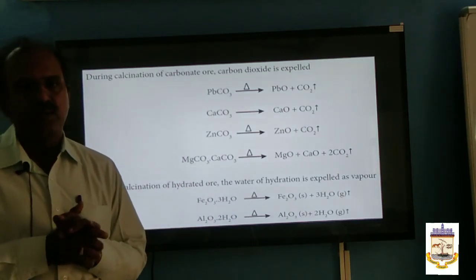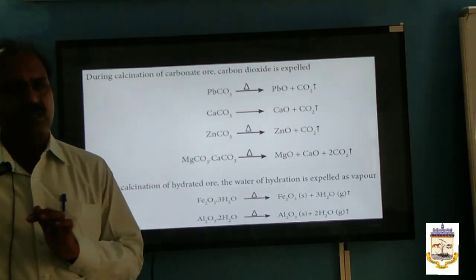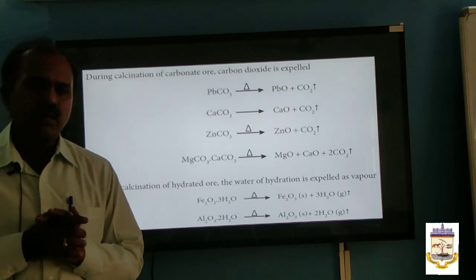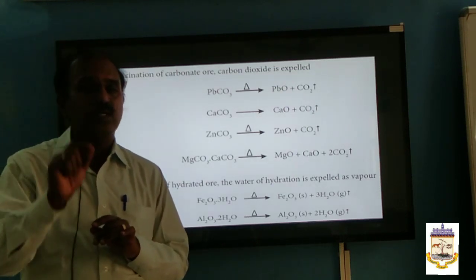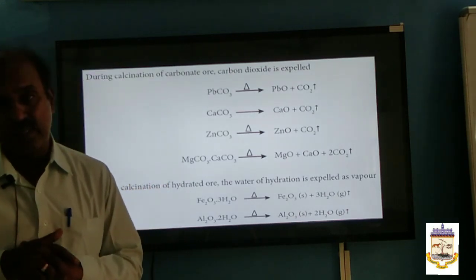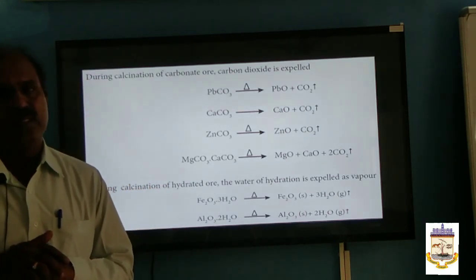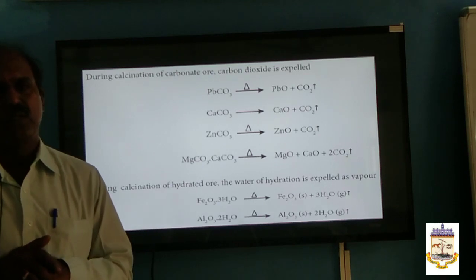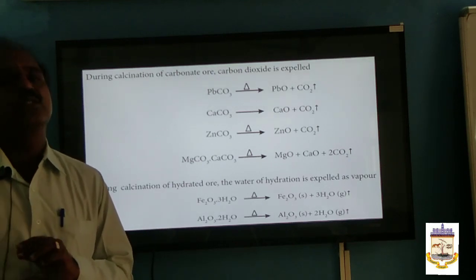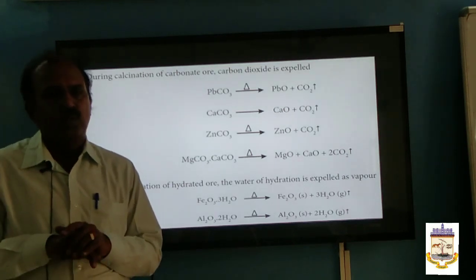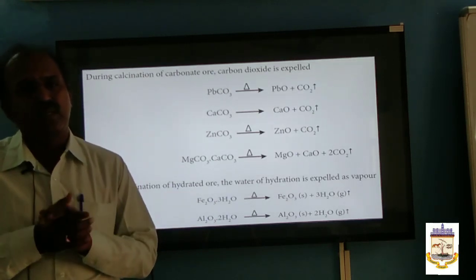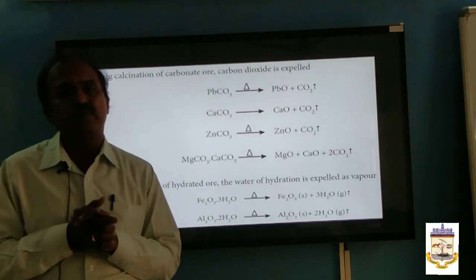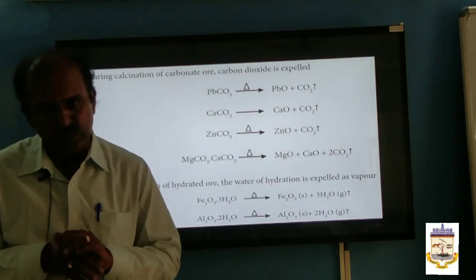I told you why we should convert into metal oxide. According to thermodynamic principles, it is easy to reduce the metal oxide into metal. In compounds of metal, the metal is in a positive oxidation state, so you have to reduce it to metal. It is easy to reduce the metal oxide because the free energy of formation of metal oxide is more negative.